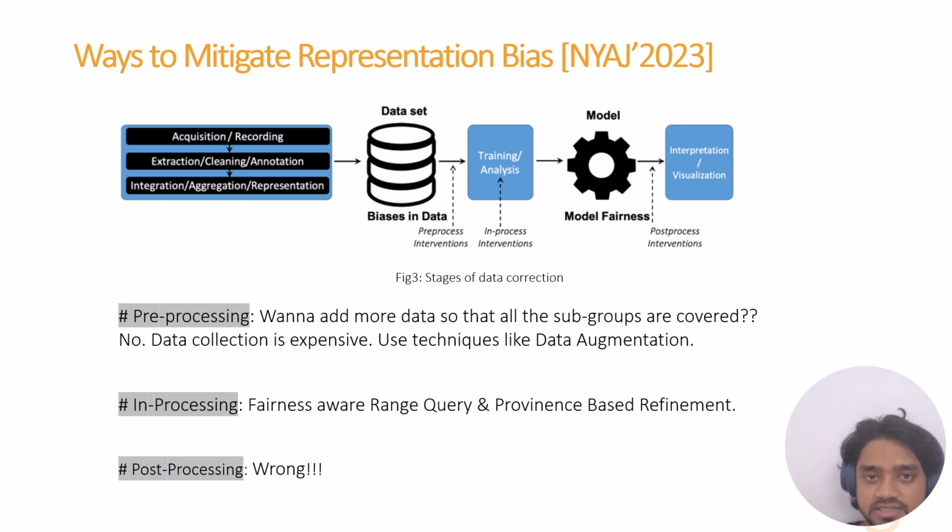So we can use techniques like data augmentation. For in-processing, we'll discuss fairness-aware range query and provenance-based model in further slides. And post-processing is wrong in many jurisdictions, because after processing we get some result, and if we try to alter that result, then that is kind of unfair.